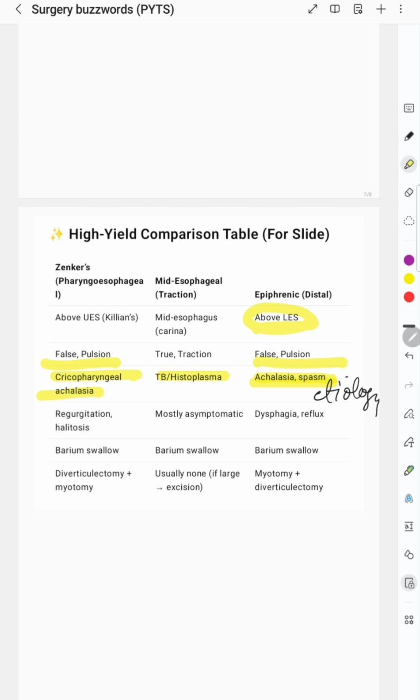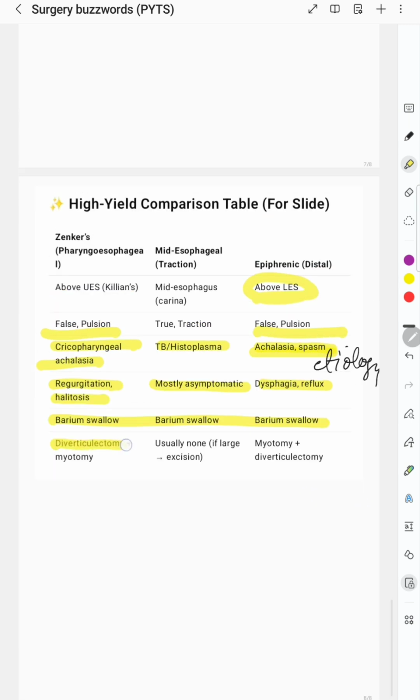And how does the patient present? Regurgitation, halitosis; this one is mostly asymptomatic, and here it can be dysphagia and reflux. Everywhere barium swallow is the investigation of choice. Here we go with diverticulectomy and myotomy, myotomy and diverticulectomy again, and usually treatment is not required for the mid esophageal one. Only if it is a large traction diverticulum do we go for excision.